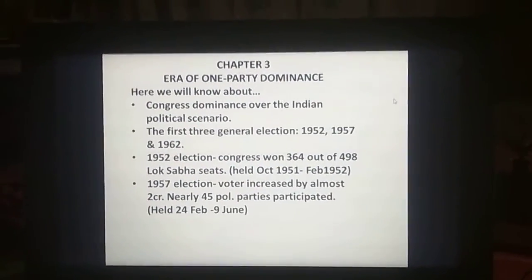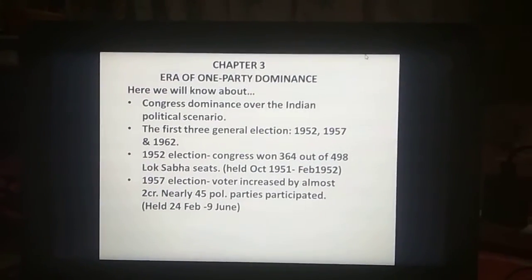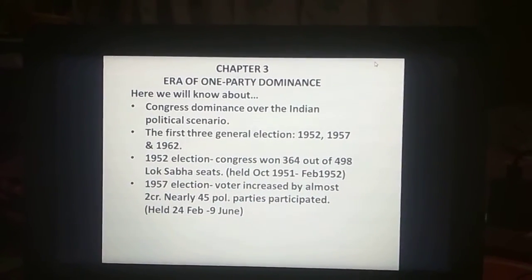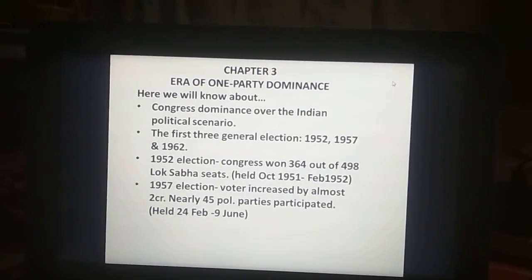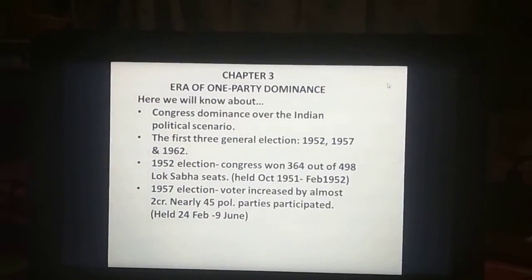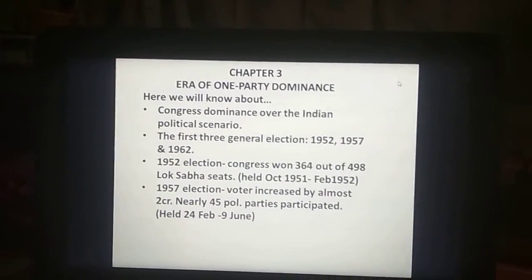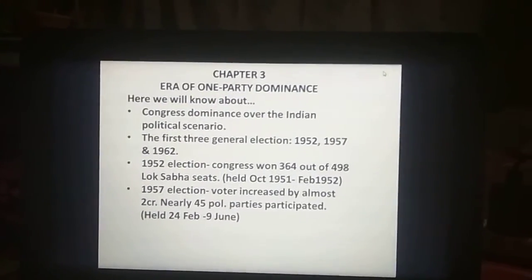The second election, 1957, was held from February to June 1957. Even here the Congress Party could secure a huge majority win over the other political parties.